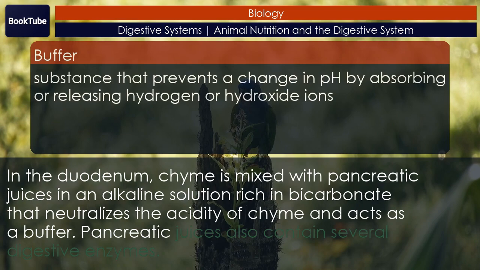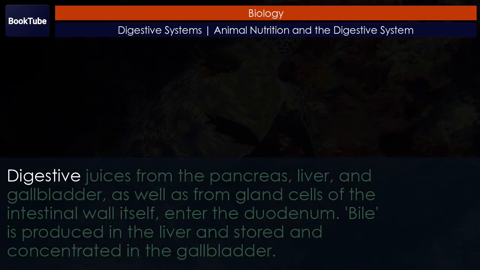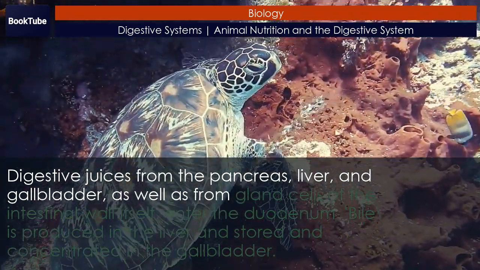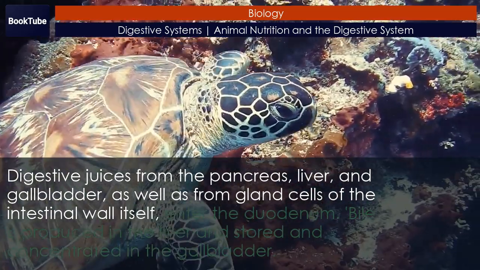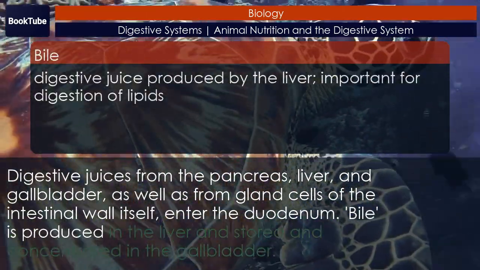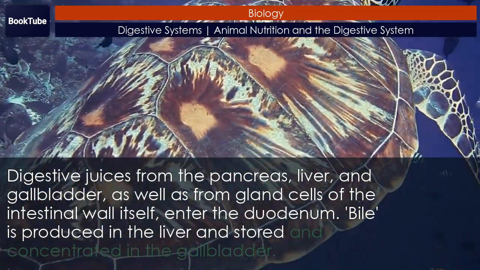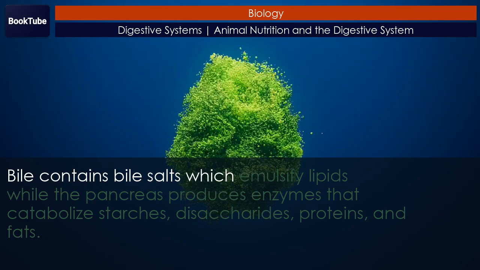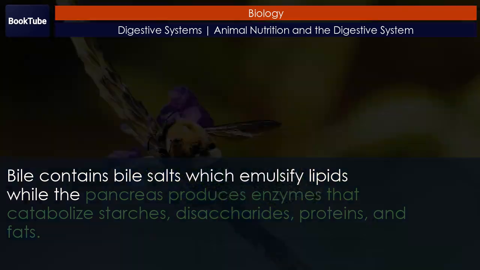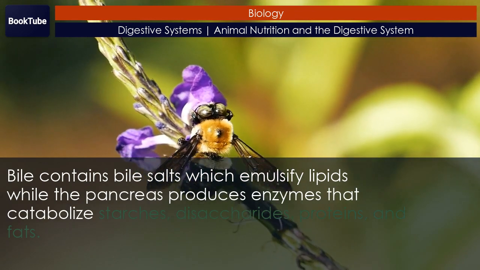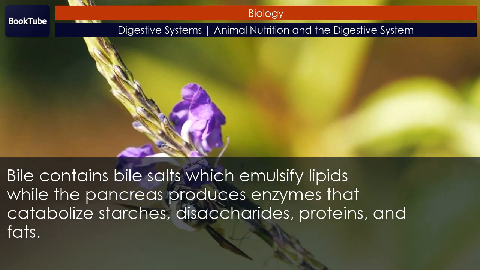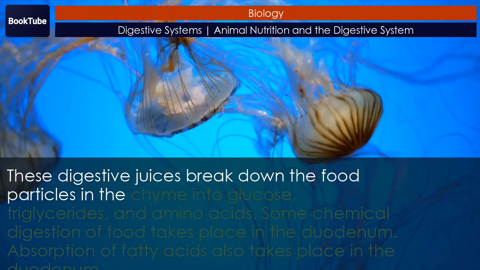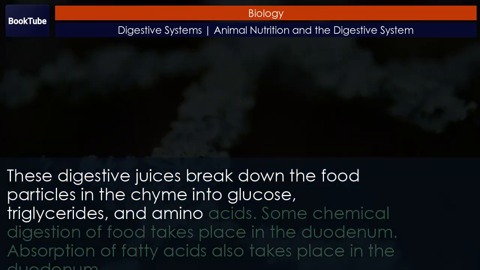Pancreatic juices also contain several digestive enzymes. Digestive juices from the pancreas, liver, and gallbladder, as well as from gland cells of the intestinal wall itself, enter the duodenum. Bile is produced in the liver and stored and concentrated in the gallbladder. Bile contains bile salts which emulsify lipids, while the pancreas produces enzymes that catabolize starches, disaccharides, proteins, and fats. These digestive juices break down the food particles in the chyme into glucose, triglycerides, and amino acids.